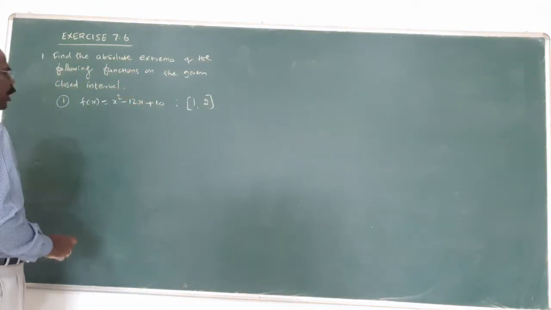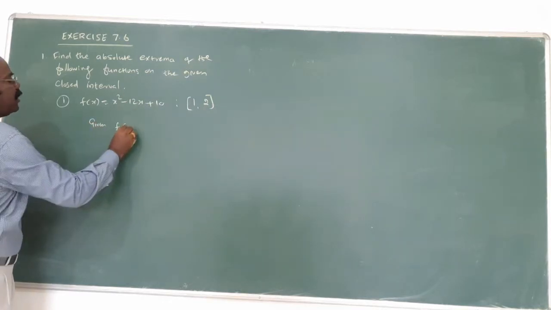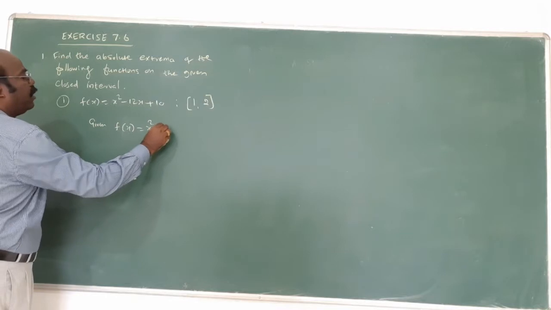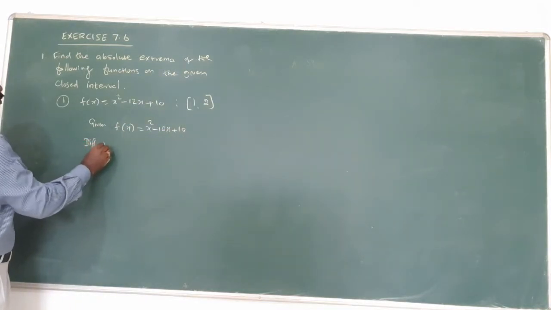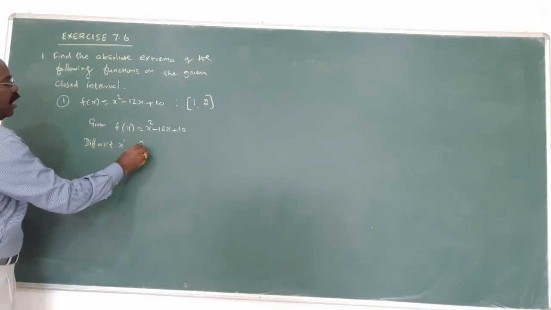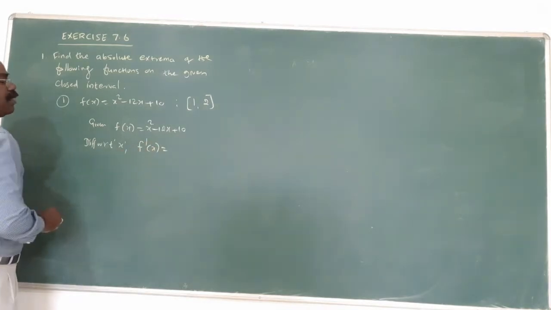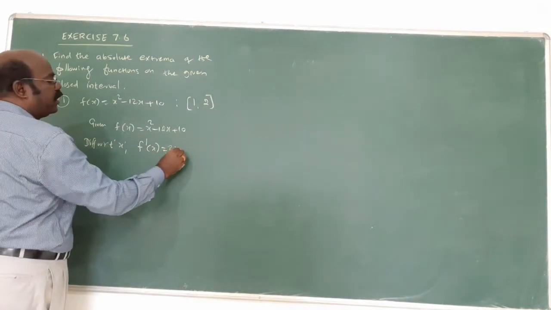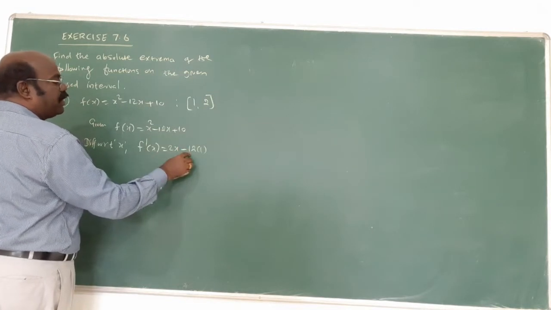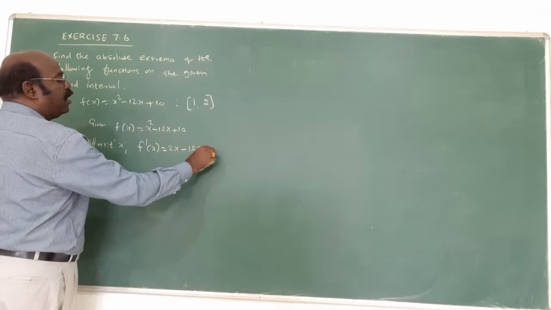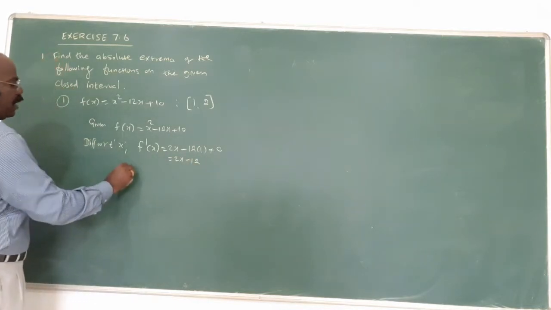What is the original function given first? f of x is equal to x squared minus 12x plus 10. Now differentiate with respect to x. f dash of x is equal to 2x minus 12 into 1. The constant has no x, and the derivative of a constant is 0. So f dash of x is 2x minus 12.